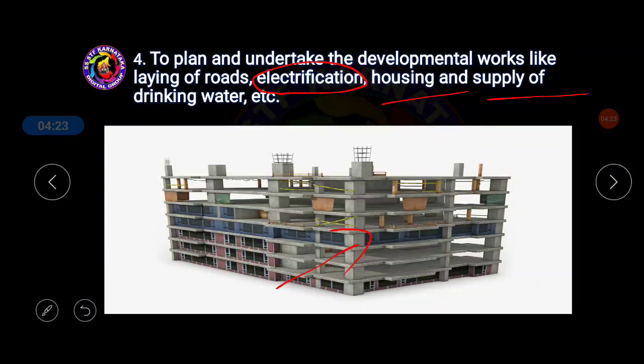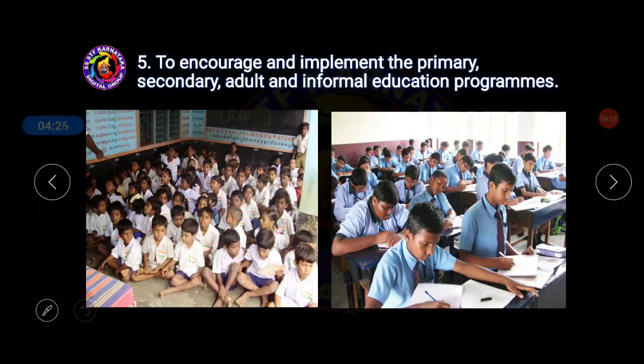Next one. The pictures are very interesting; with the help of the picture one can understand very easily. Fifth one, to encourage and implement primary, secondary, adult, and even informal educational programs, so that education is the base for development, as we already know.